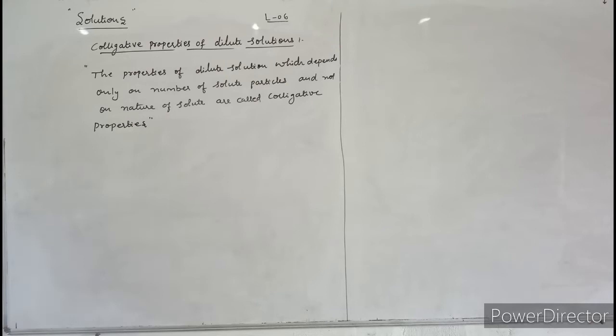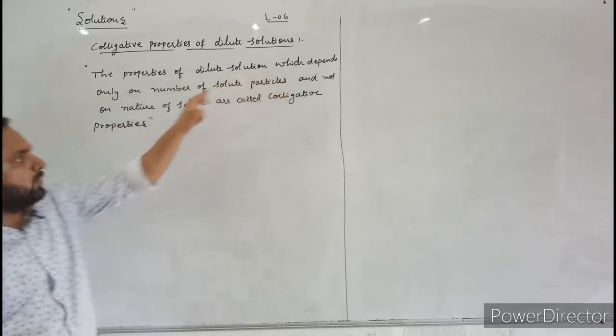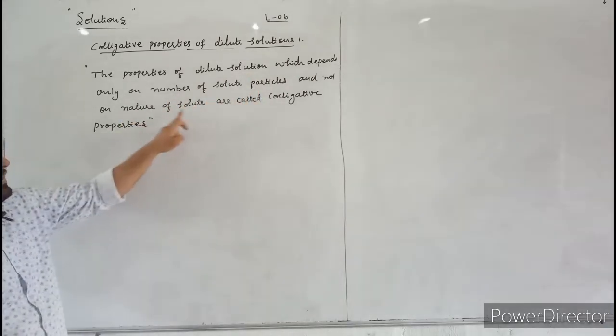Here, what are colligative properties? The properties of dilute solutions which depend only on number of solute particles and not on nature of solute are